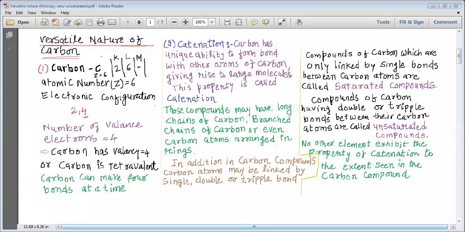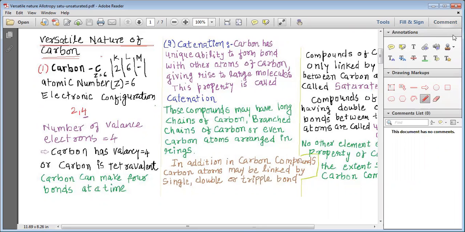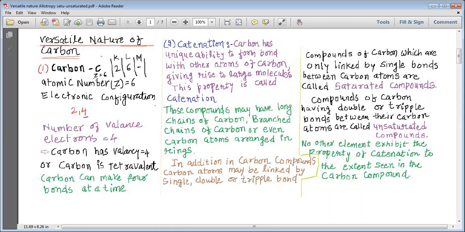Hello, dear students. Let us today study about the versatile nature of carbon. We are well aware that carbon has atomic number Z is equal to 6. So we can write the electronic configuration of carbon as 2, 4.